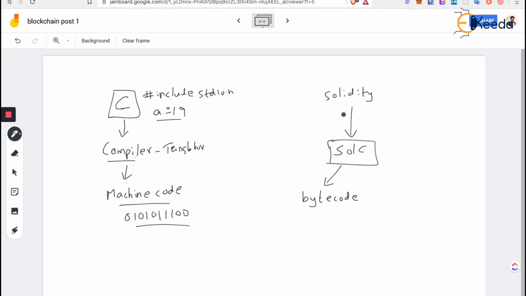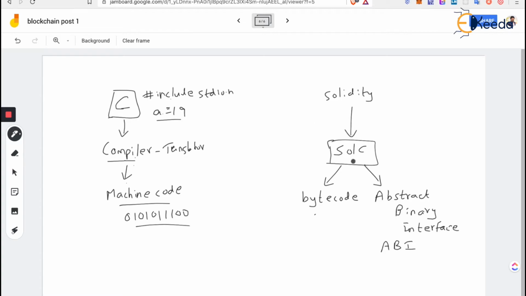So you need to convert the Solidity into a machine readable language and then only run that in the EVM. Also, this Solidity compiler throws another output called the abstract binary interface. We'll look at the abstract binary interface and why this is required in a program very shortly when we deal with Solidity programming. In short, this is called ABI. This is also used to talk from the front end to the blockchain and a lot of other things.